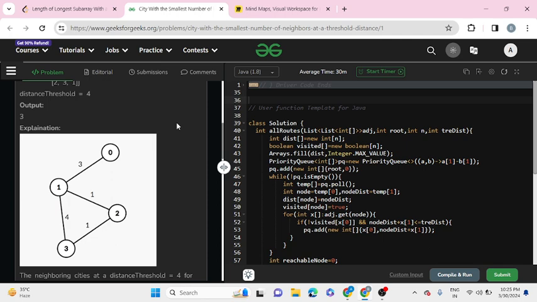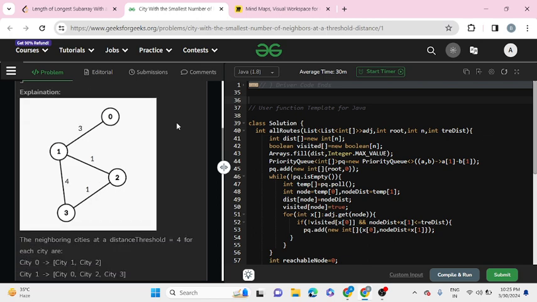So the first criterion to solve this problem is that you should know about Dijkstra's algorithm, how to implement it, and how it works. If you don't know how Dijkstra's algorithm works, find out from some other video or learn how to implement it and then come to this video. It will be very useful in this problem.